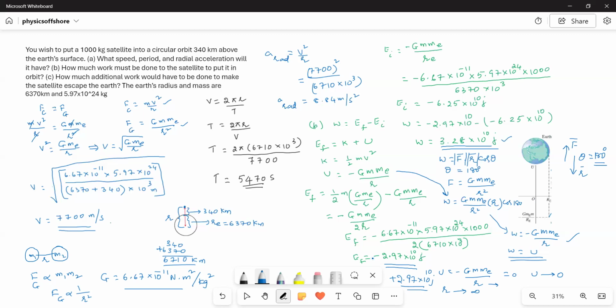So to balance this energy, we have to do this much work. How do we do it? The engines will do the work. When the engines do this much work on the satellite, it will escape from the Earth's attraction. That's it. That is the answer for this question.